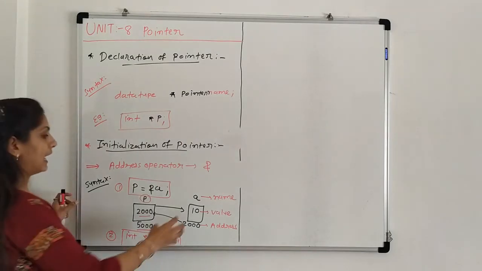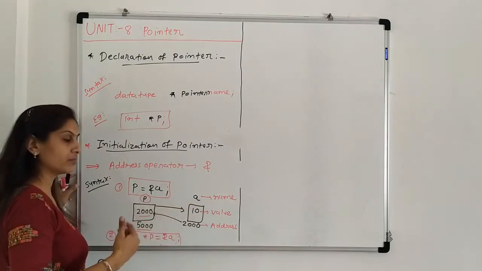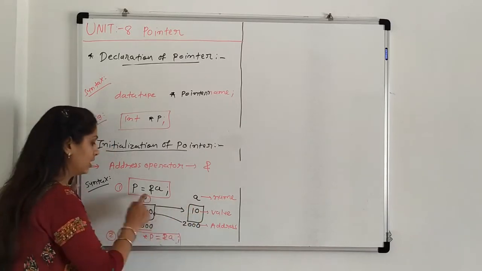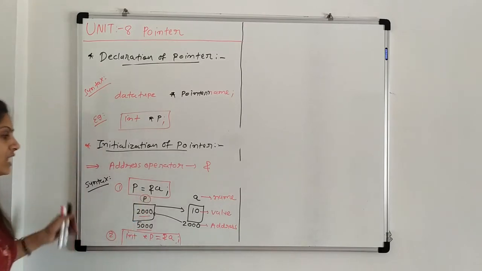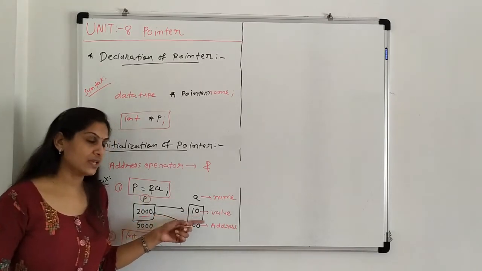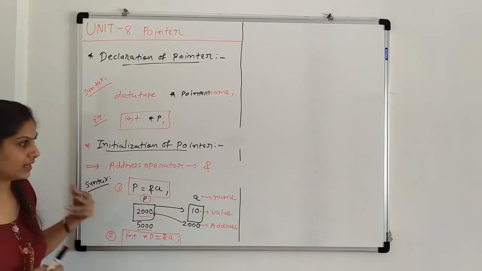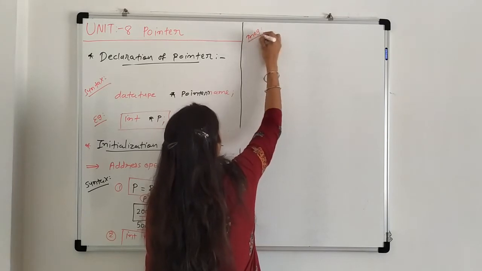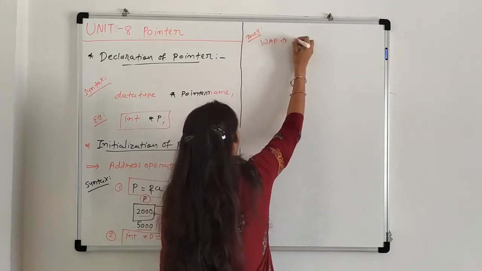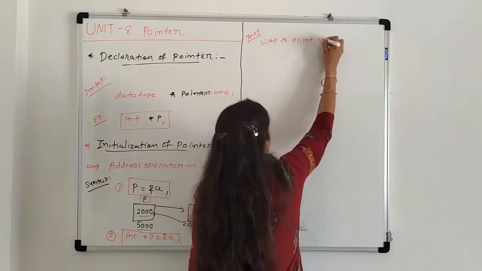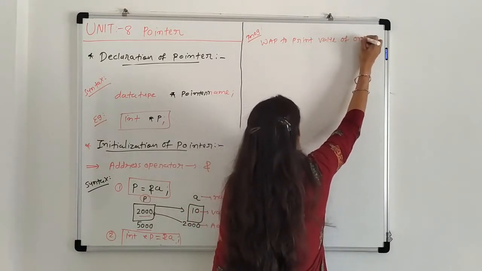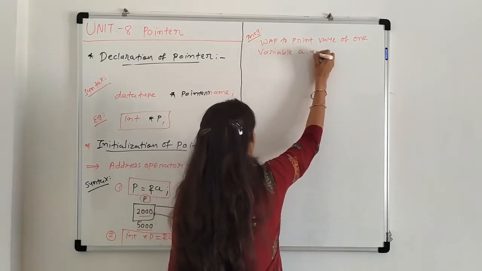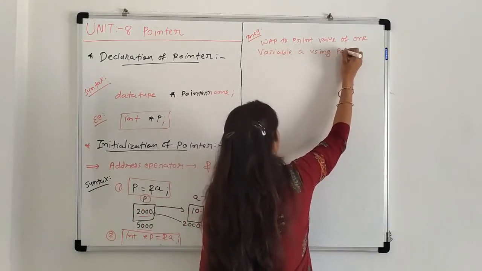Now, how can we access? The next topic is how we can access the value of a, that is 10, using variable p. We have to print the value of a, that is 10, but using variable p. That is our program. Write a program to print the value of one variable a using a pointer.